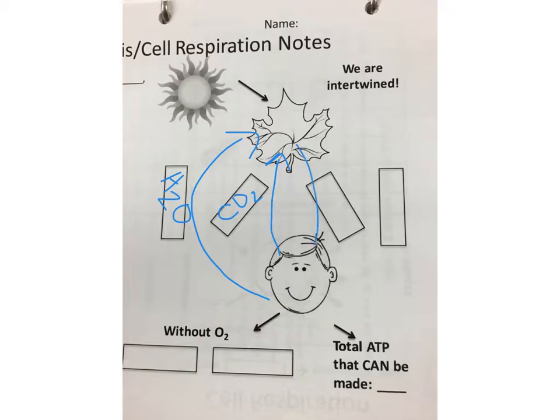Plants, on the other hand, are going to be giving off oxygen from their leaves, and we're going to be taking that in to our lungs. They're also going to, through photosynthesis, be producing glucose, which is sugar, and we take that in through consuming food so that we can go through cellular respiration.